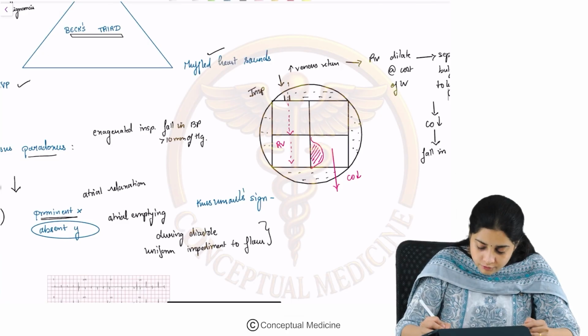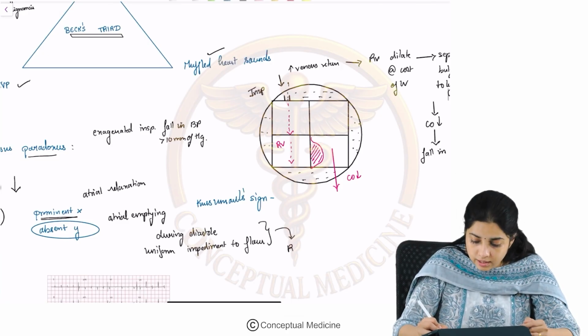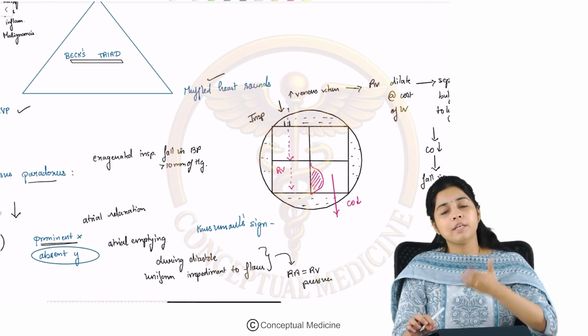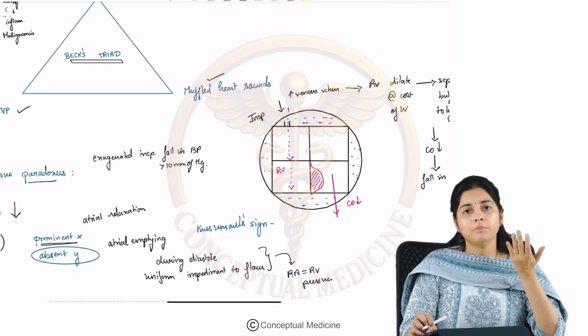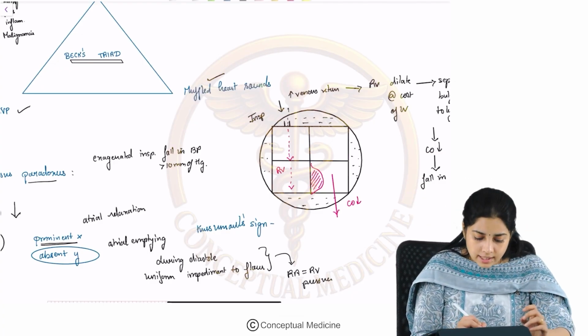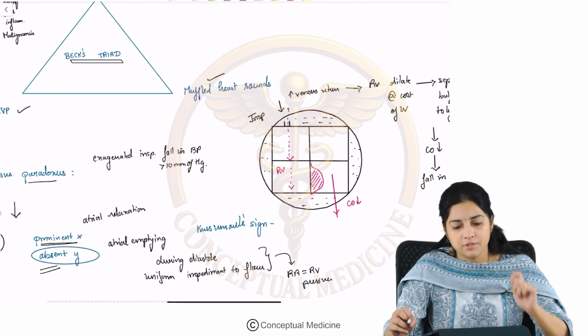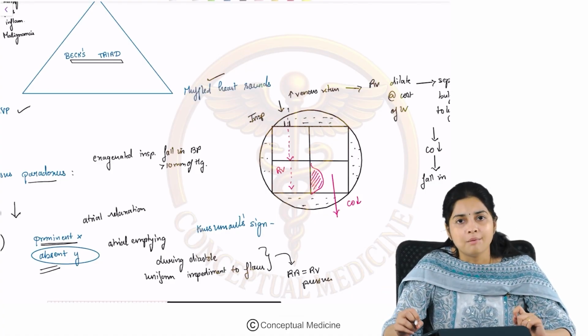So, if there is a uniform impediment to the flow of blood, the RA-RV pressure becomes equal. If the RA-RV pressure becomes equal, will there be a pressure gradient for the blood to flow from the RA to the RV? No. That is the reason why there is an absent Y descent.